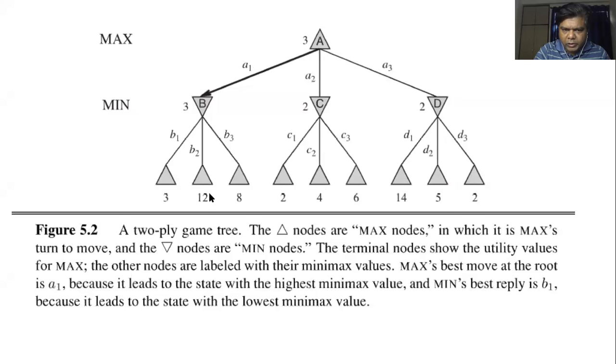We have to generate all these terminal nodes even when we are restricting the tree to a certain level. We are not generating the complete tree up to the goal node. We have decided that we will go up to 2 layers, or 3 layers, or 15 layers, or 20 layers, whatever.